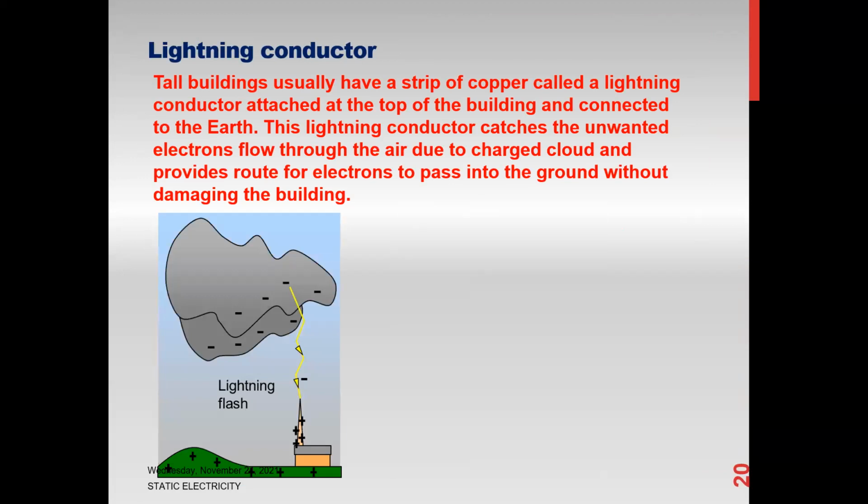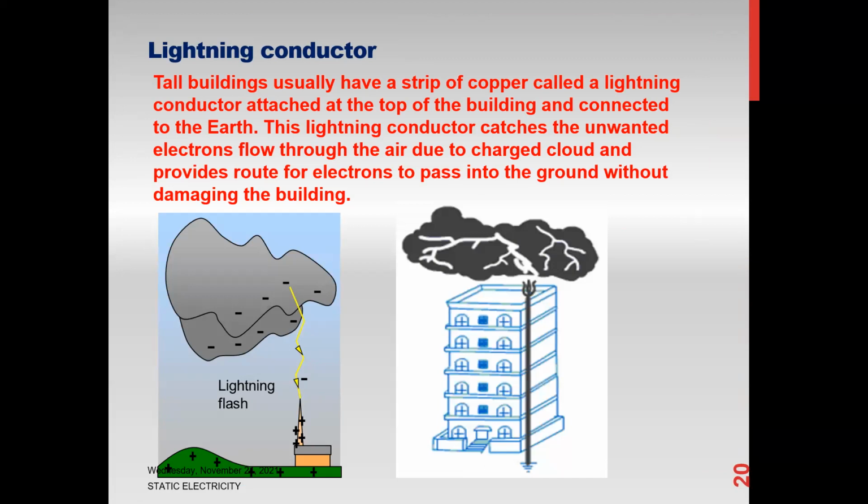Very tall buildings use these lightning conductors. What is the advantage? These lightning conductors are made up of metal. So what happens when the air gets charged? By electrostatic induction, the nearby region will be positively charged. So when the lightning strikes, metal will take the charges, and we call it a lightning conductor.